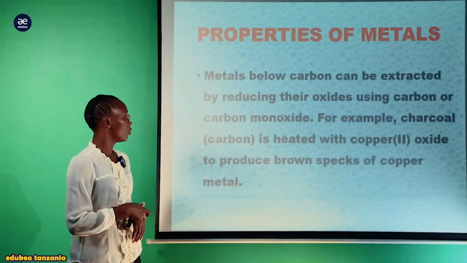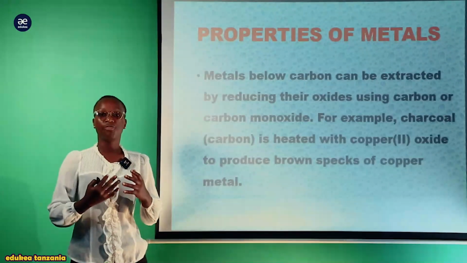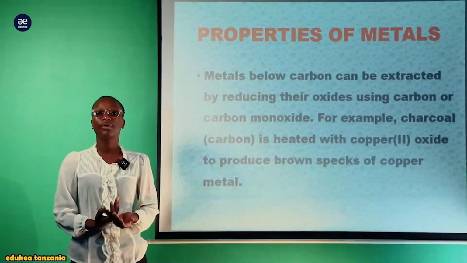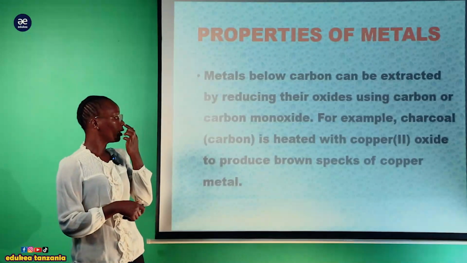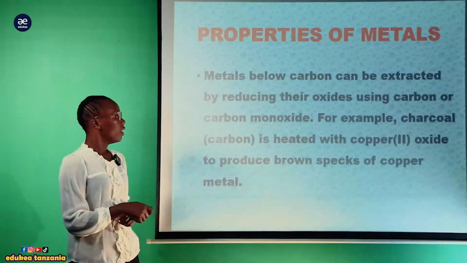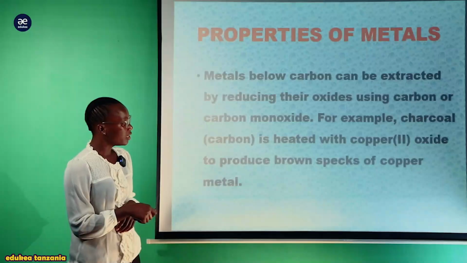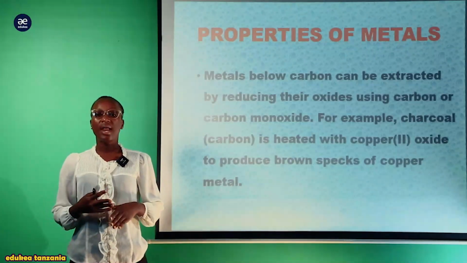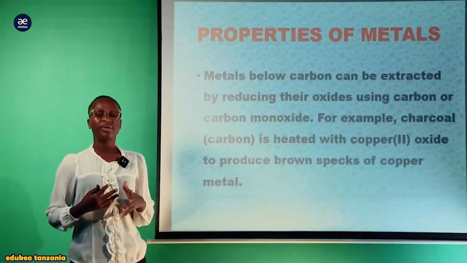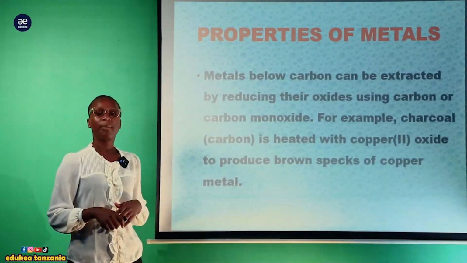Now, for example, charcoal. When we talk about charcoal, we are talking about a constituent of carbon, meaning there are carbon components within. Charcoal is heated with copper oxide to produce brownish specks of copper metal. The copper oxide is reduced to copper metal.